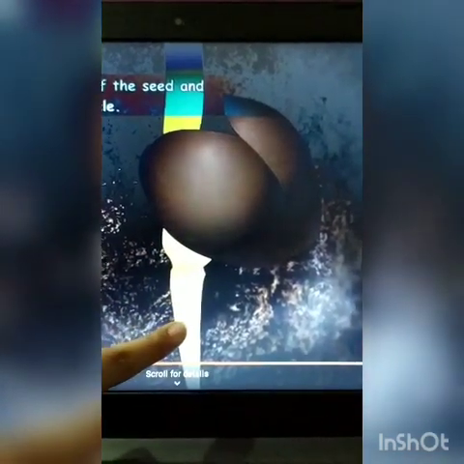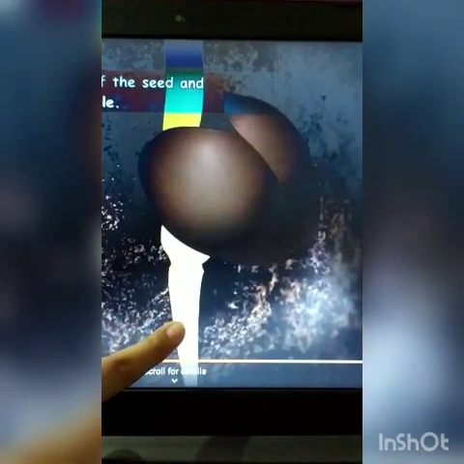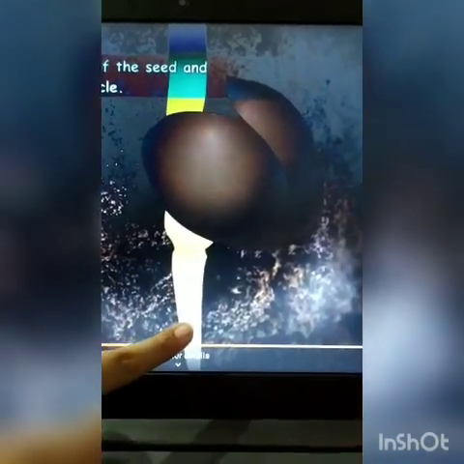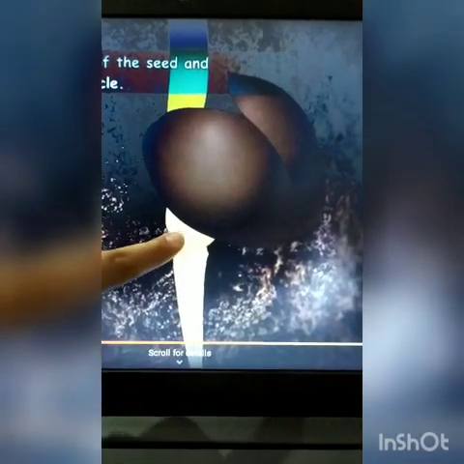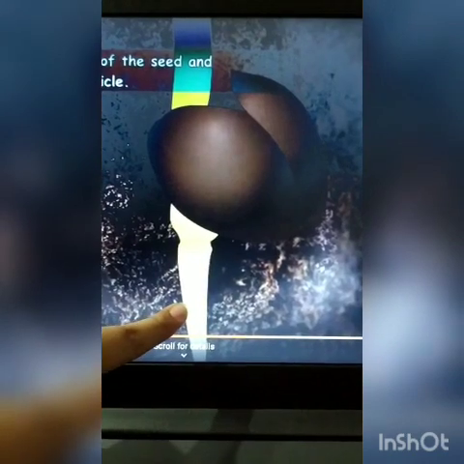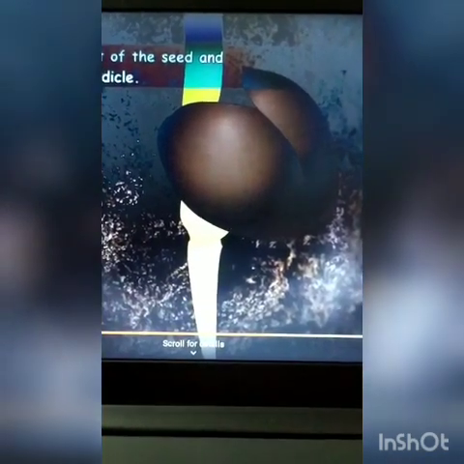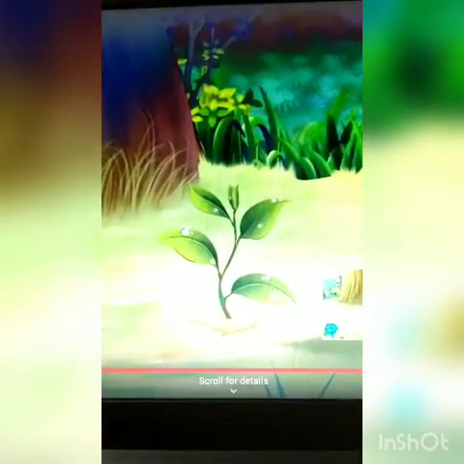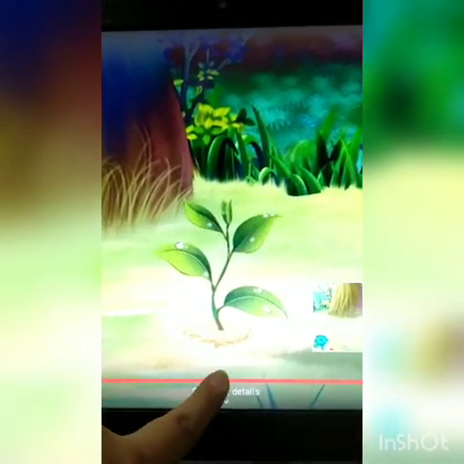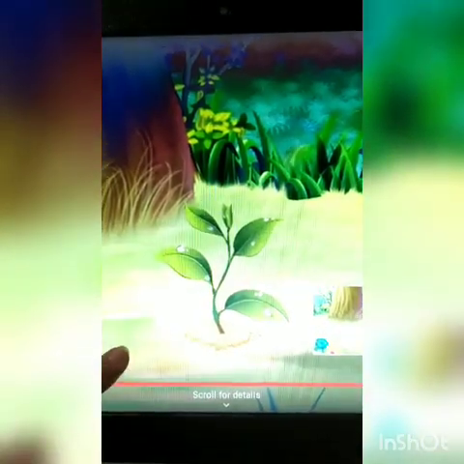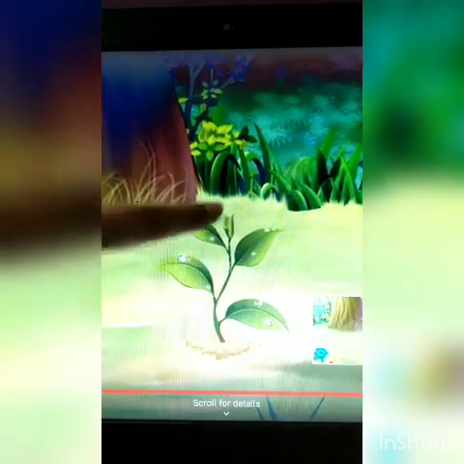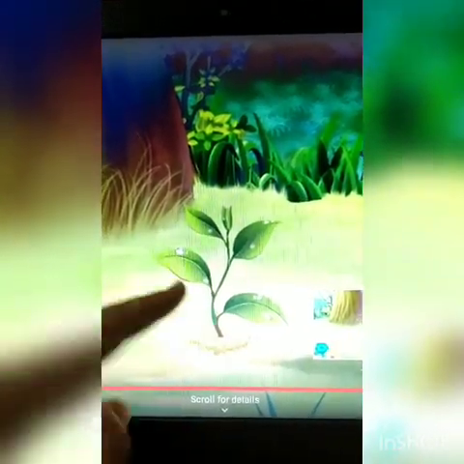This tiny root grows downwards. So this tiny root is called radicle. The radicle forms the root of the growing plant and soon this baby plant grows into an adult plant. Like in this way, the radicle develops into root, which is inside the soil, and the plumule develops into the shoot, which is above the soil.